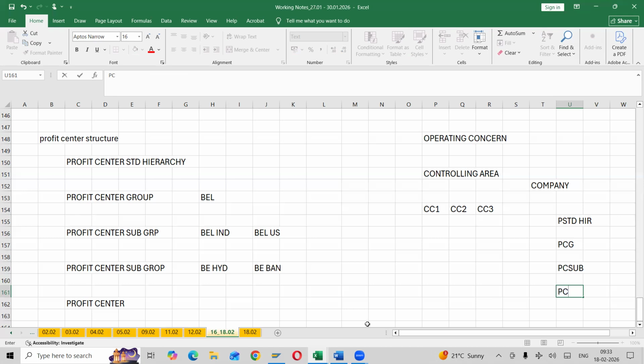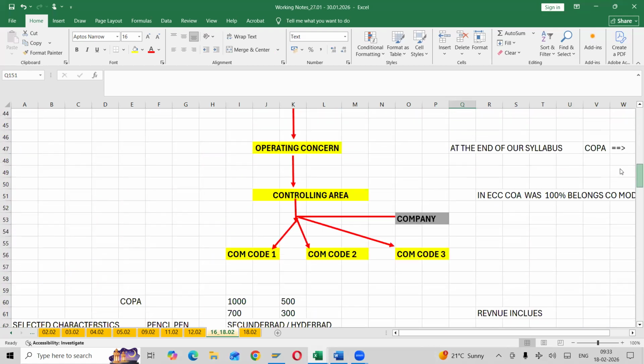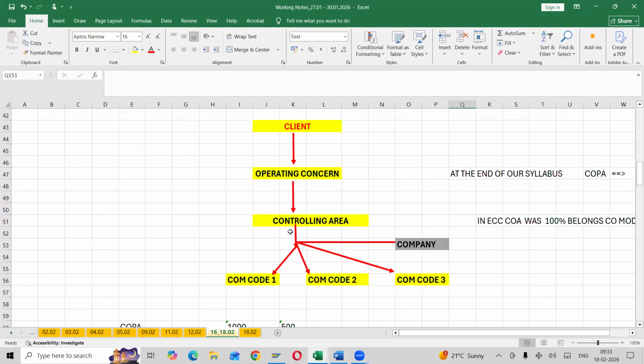This profit center will not directly link to the company code; it will be linked to your controlling area. And company codes will be linked to the controlling area. Last week we have seen this, in the last session. You can see here: client, operating concern, controlling area, and company code.